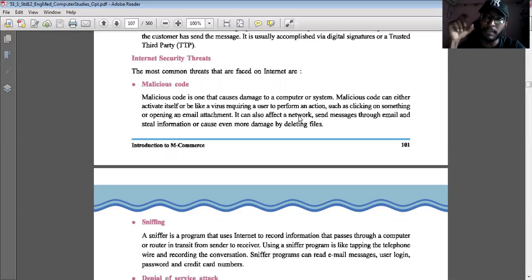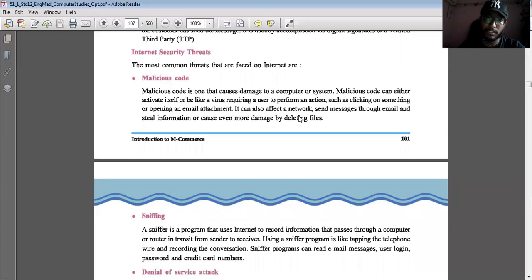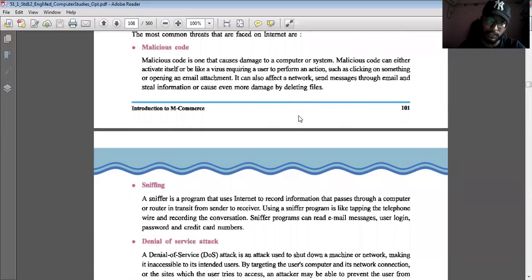This malicious code can leak our data. Whatever data or information is in our computer, the whole data will be collected from our computer and sent to the person who is trying to manipulate us. This is the first internet security issue, malicious code. In short, it is used to steal our information, or it can damage your files also.